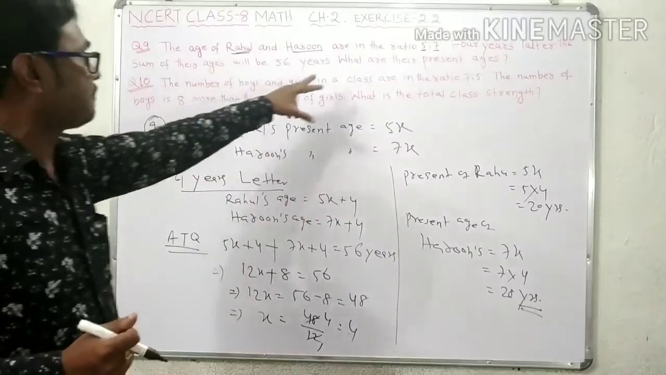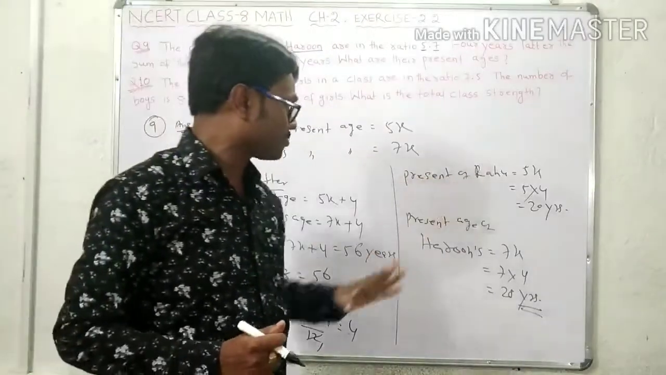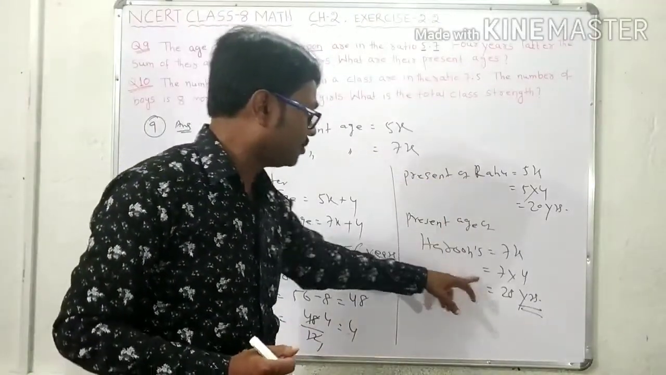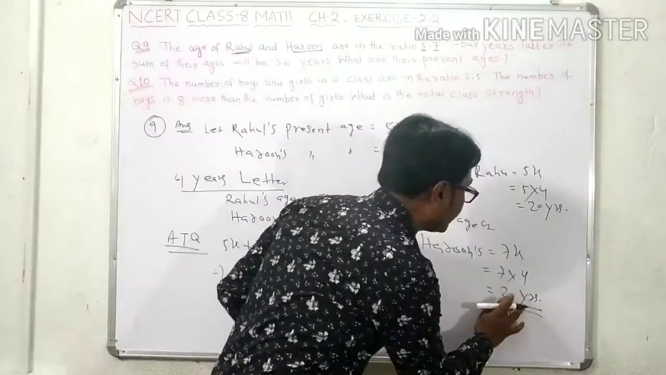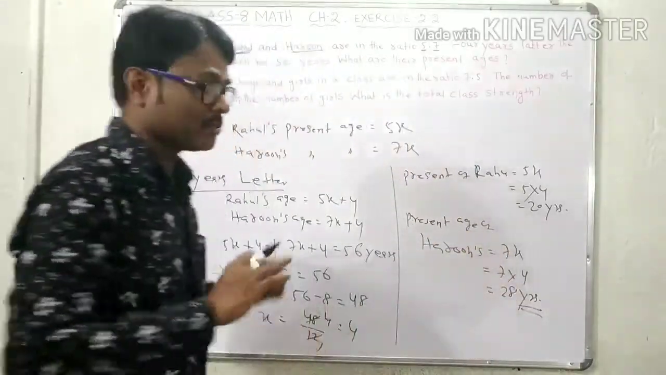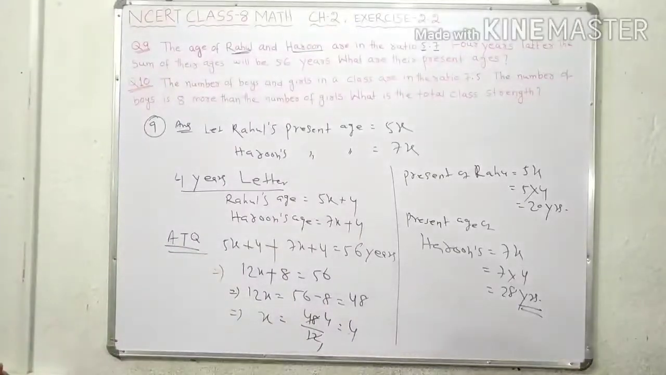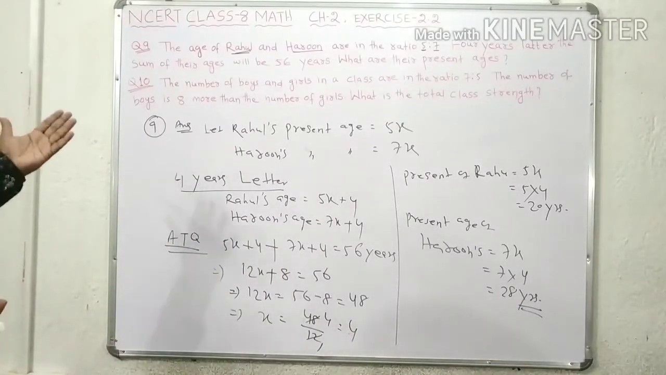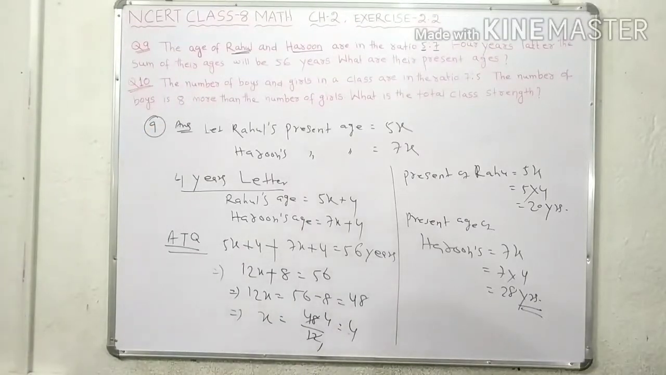That means what are their present ages? Present age of Rahul is 20 years. Present age of Harun is 28 years. Is that clear? So in this way we have solved number 9. Next, we will solve number 10. So you write it quickly.